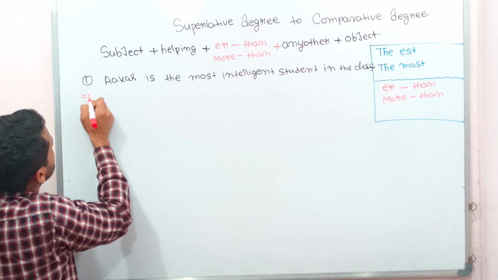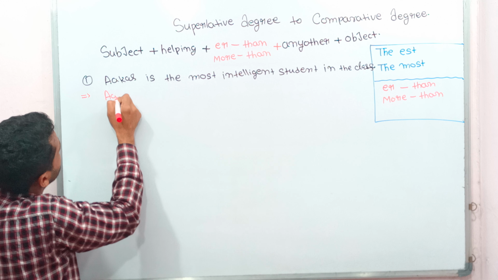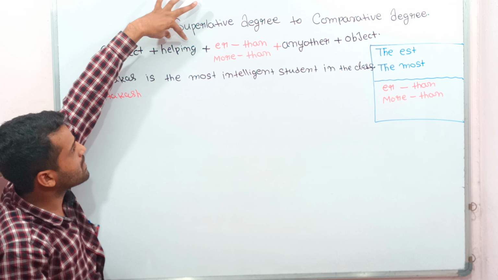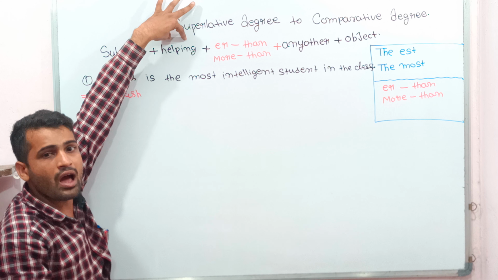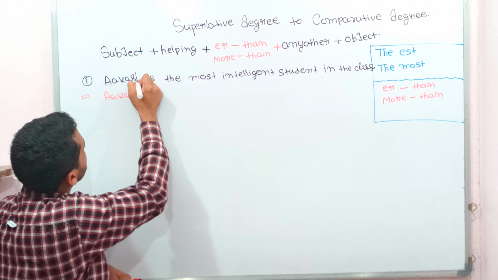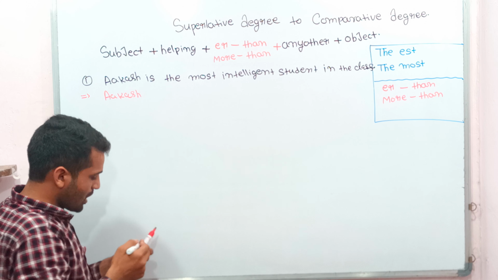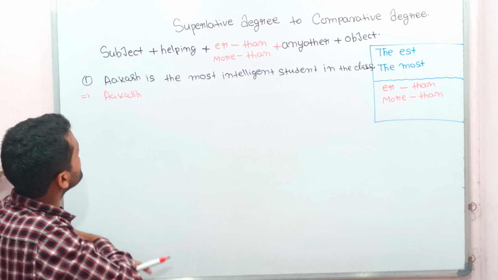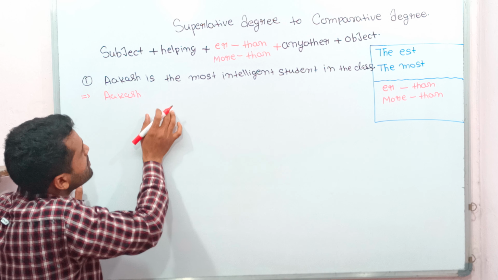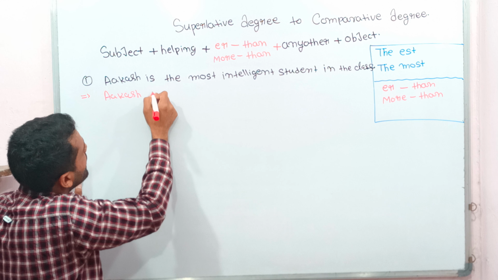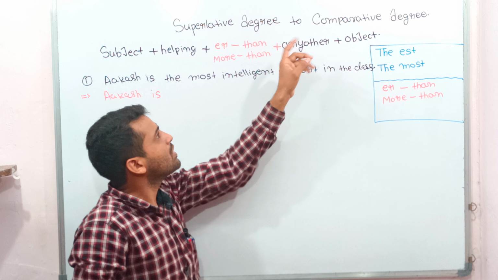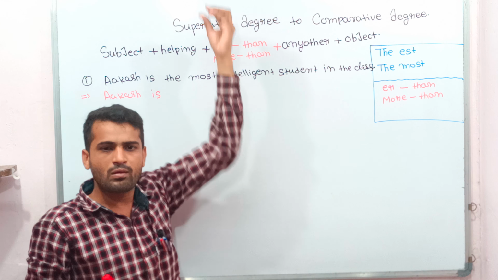So first write Akash, and after Akash write the helping verb. What is the helping verb? It is given: is. Akash is. After the helping verb, we have to go to -er than or more than.